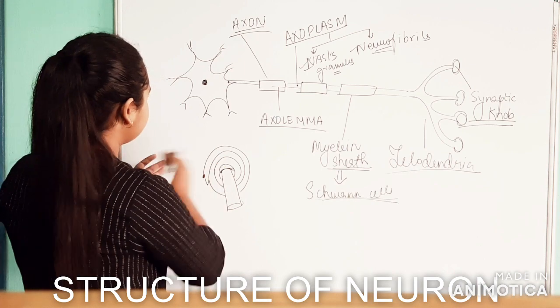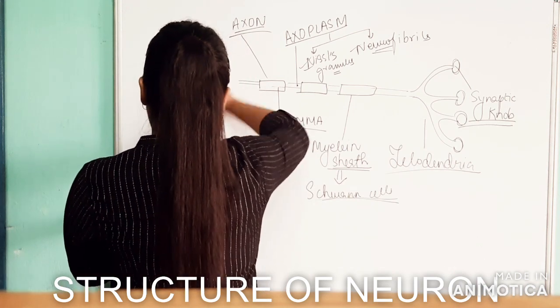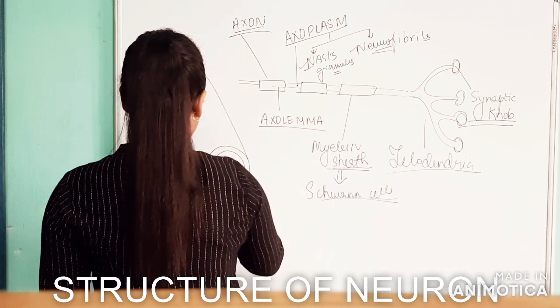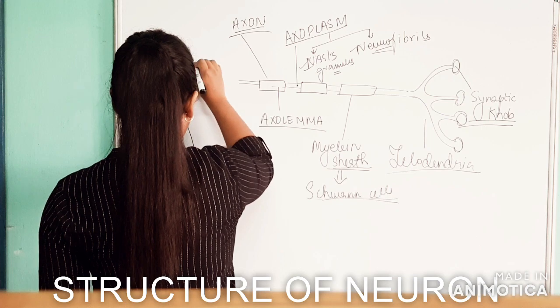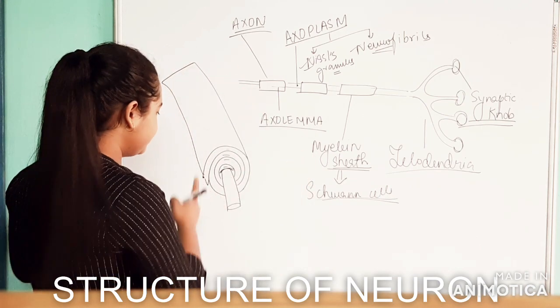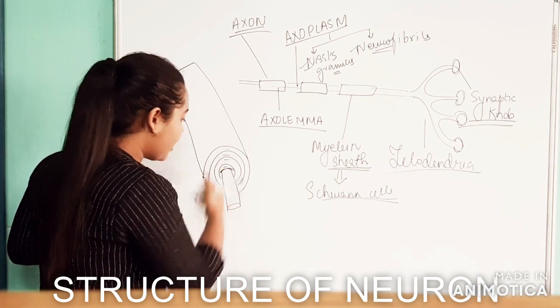This portion. So I have drawn the diagram here. The squamous cell extended, and after extension it got coiled around the axon.